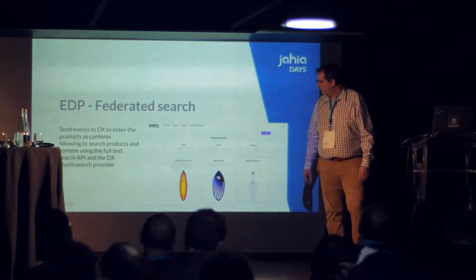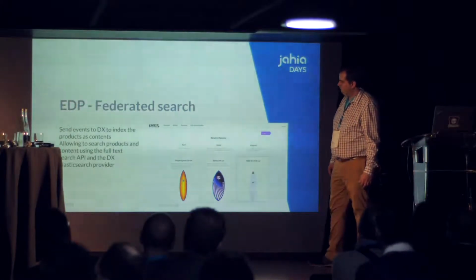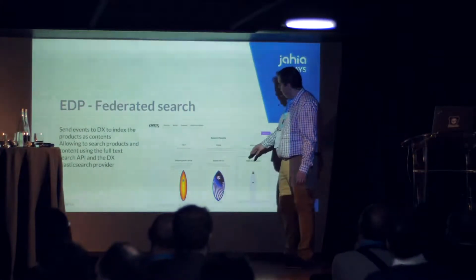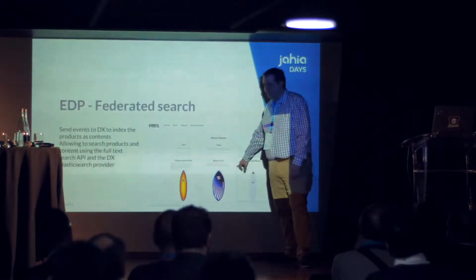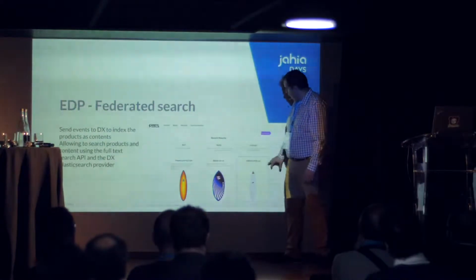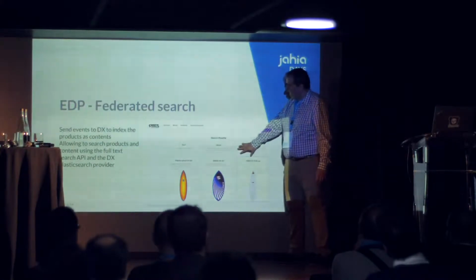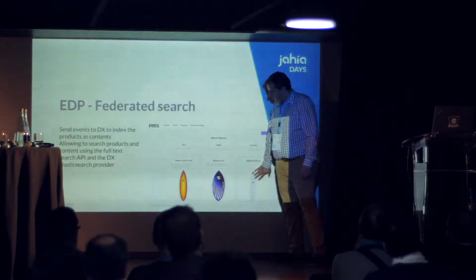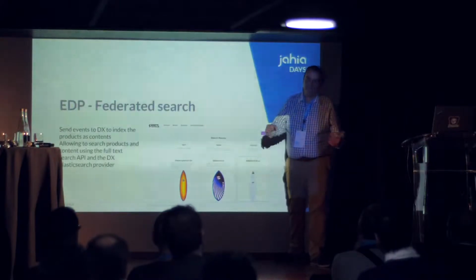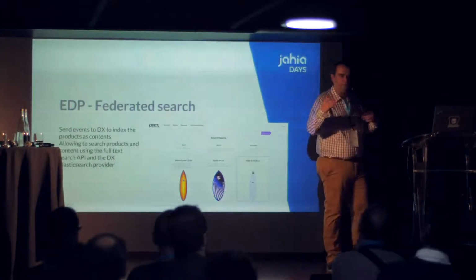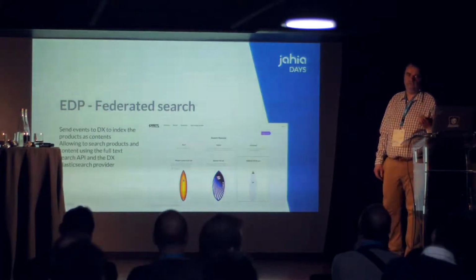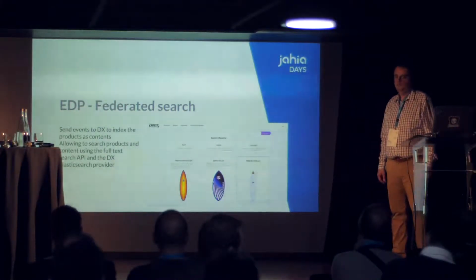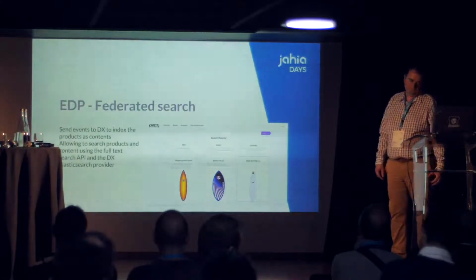And now when you do a full text search in your DX, you will find both the pages and your content, so in our case, products. Only for rendering purposes, we are splitting the pages and the products. It's just for the user to see products and pages separately. But it's only one query running in the backend. Everything is stored in only one index. So it's really a powerful system.